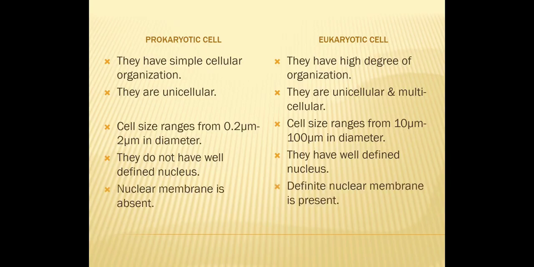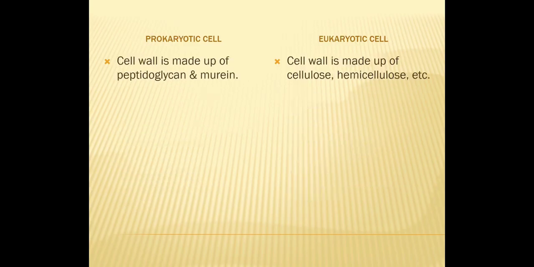If a prominent nucleus is not present, that means in prokaryotes the nuclear membrane is absent, whereas in eukaryotes a definite nuclear membrane is present. Then talking about cell wall, in prokaryotes, the cell wall is made up of peptidoglycan and murein, whereas in eukaryotes, the cell wall is made up of cellulose, hemicellulose, and many other materials.